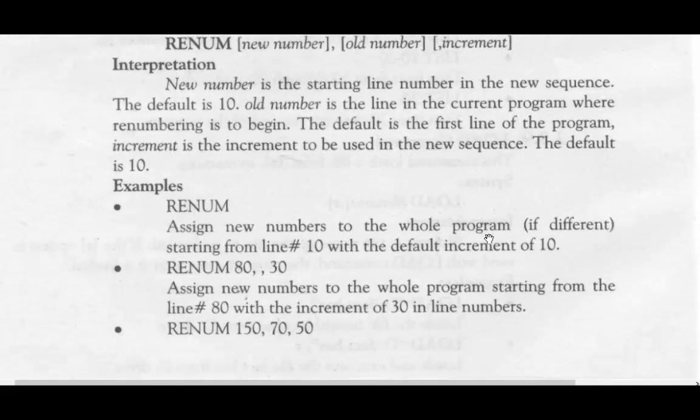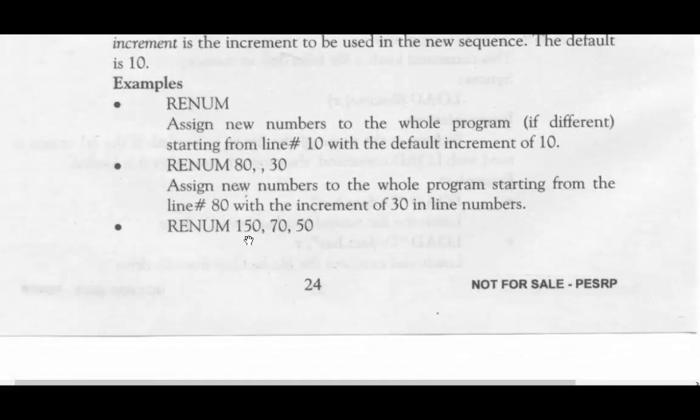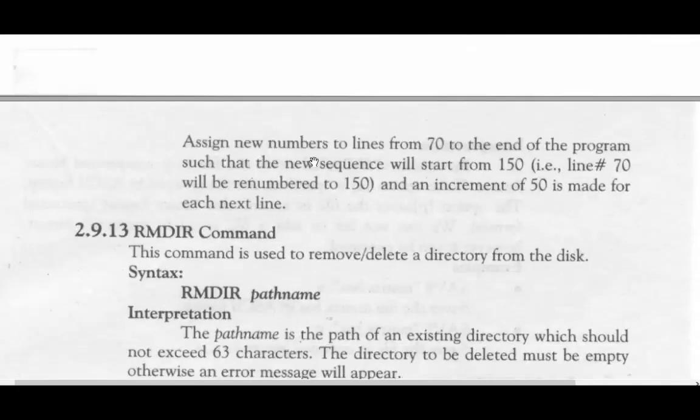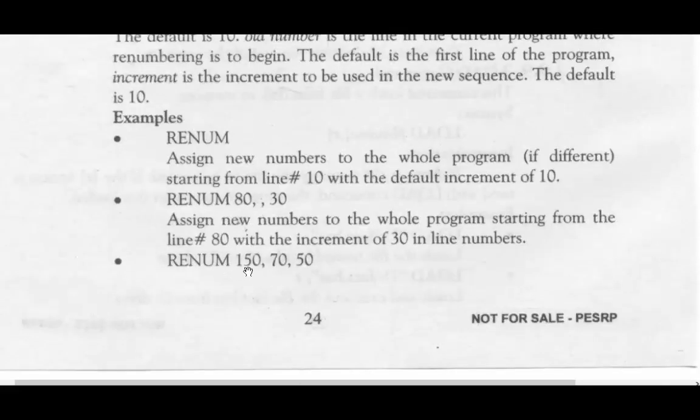Example: RENUM assigns new numbers to the whole program starting from line number 10 with the default increment of 10. RENUM 80,,30 assigns new numbers to the whole program starting from line number 80 with an increment of 30. RENUM 150,70,50 assigns new numbers to lines from 70 to the end of the program such that the new sequence will start from 150, that is, line number 70 will be numbered 150, and an increment of 50 is made for each next line.